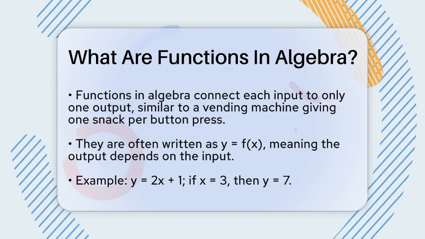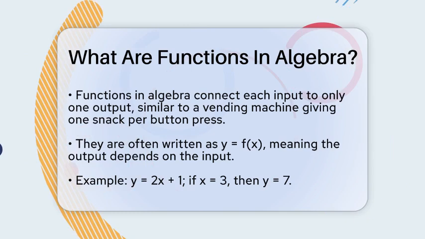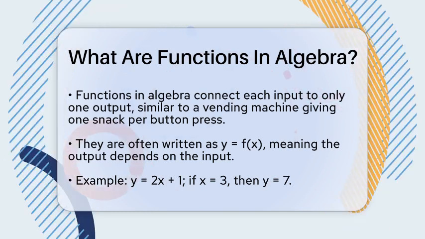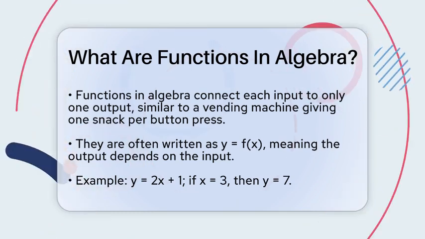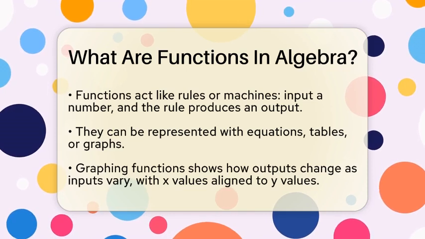For example, if the rule is y equals 2 times x plus 1, and you put in 3 for x, then y becomes 2 times 3 plus 1, which equals 7. So the input 3 gives you the output 7.